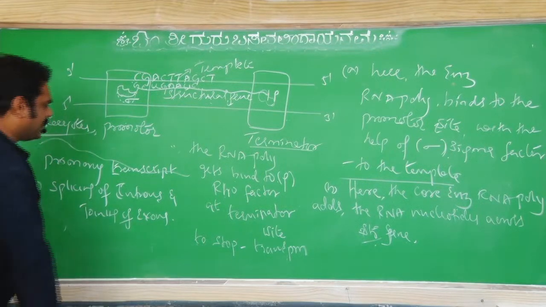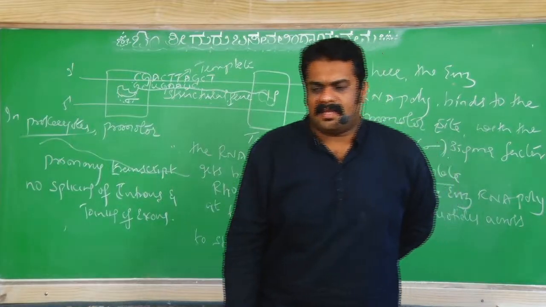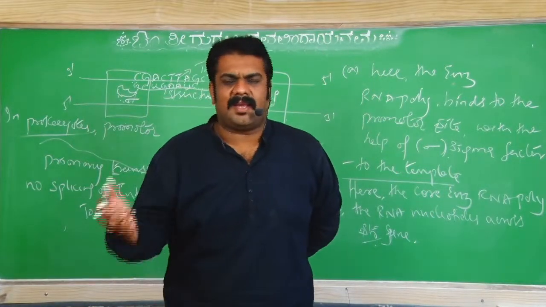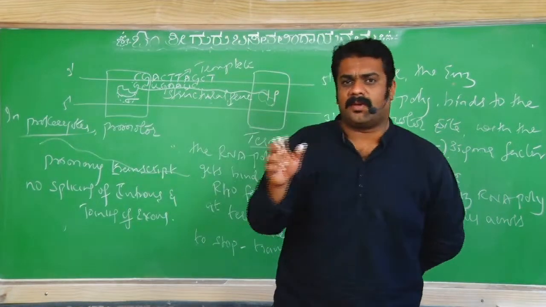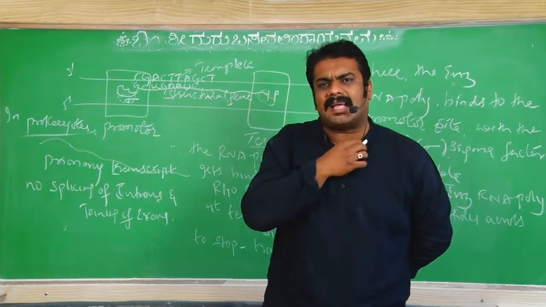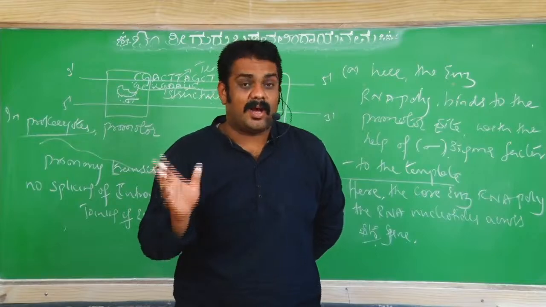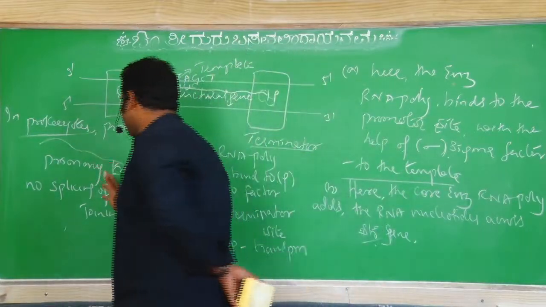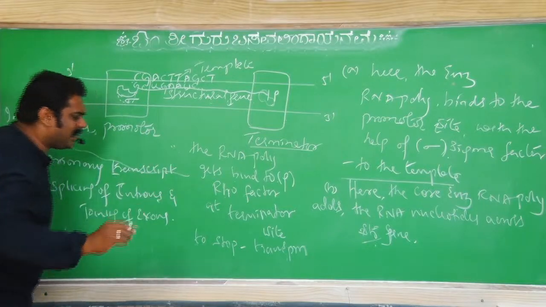There is no splicing of introns and joining of exons. ऐसा नहीं होता that introns को हम तोड़ देंगे और exons को join, ऐसा cutting and pasting कुछ भी नहीं होता in prokaryotes. Whatever mRNA has come, the primary transcript, it remains and functions as it is. Cutting and joining नहीं है. और दूसरा, इसमें कुछ capping, tailing ऐसा modifications भी नहीं है.